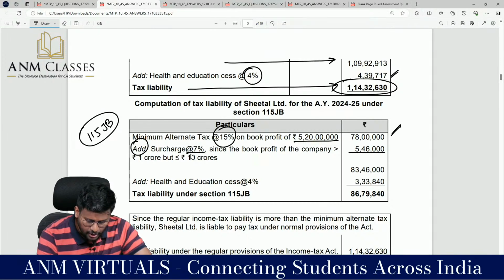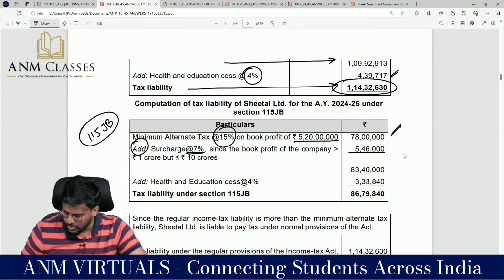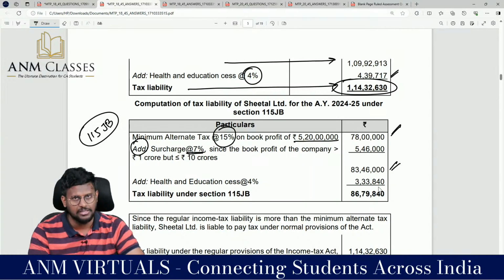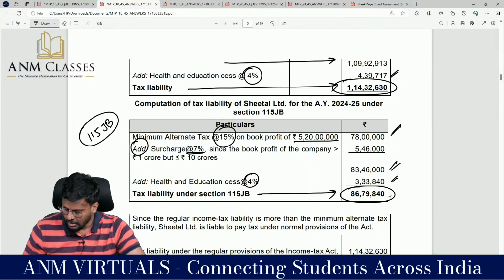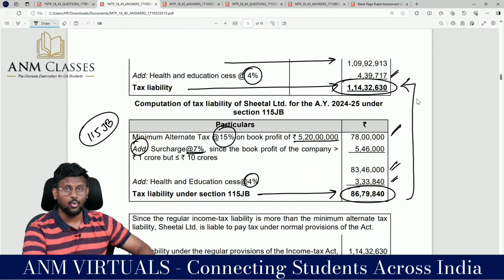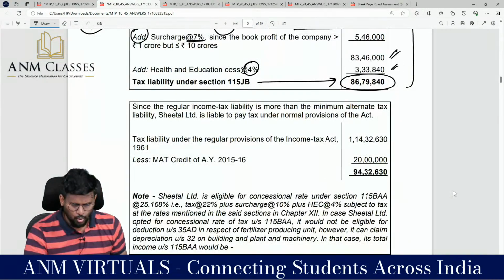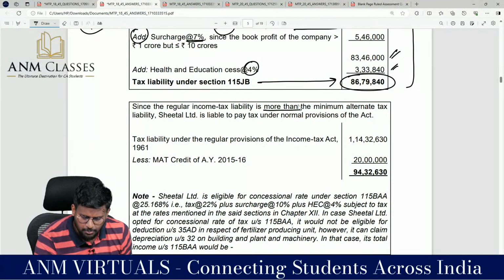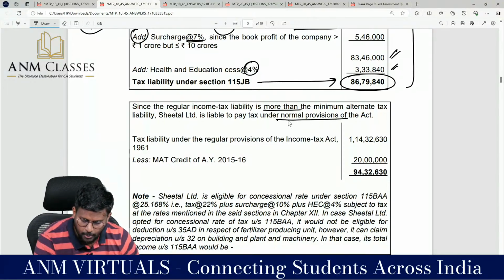Add again surcharge at the rate of 7%, because the book profit is more than 1 crore up to 10 crore. So into 107% comes to 83 lakh 46,000. Into health and education cess of 4%, tax liability under section 115JB is 86 lakh 79,840. But the total income tax payable comes to 1 crore and odd. So the regular income tax liability is more than the minimum alternate tax liability, so the company is liable to pay tax under the normal provisions of the Act.